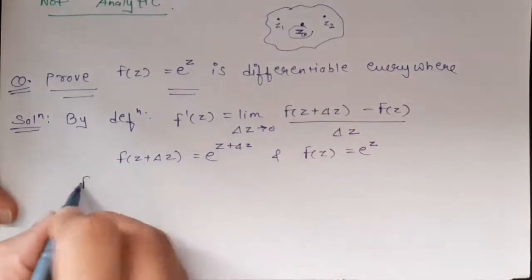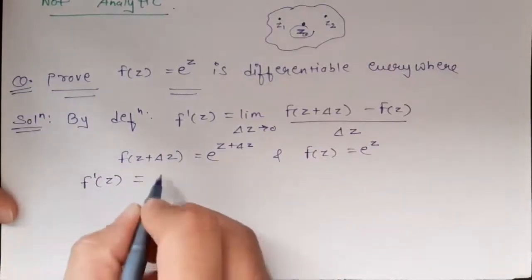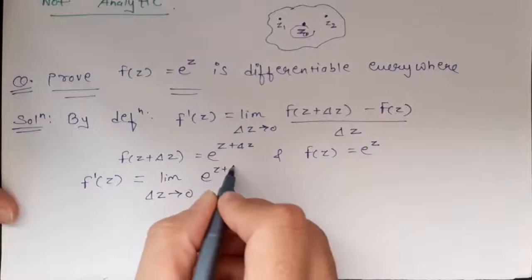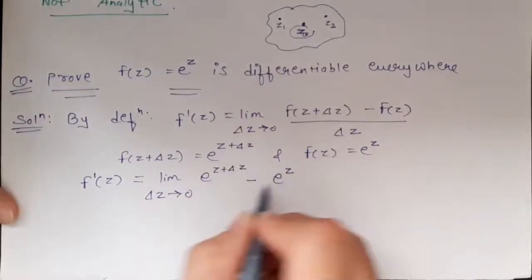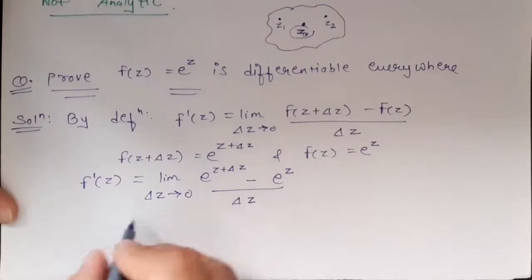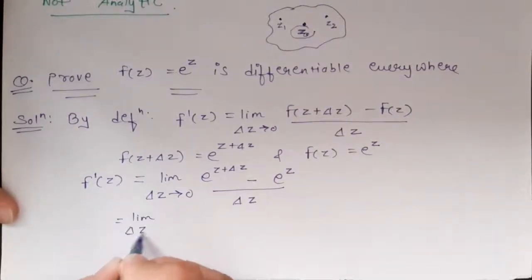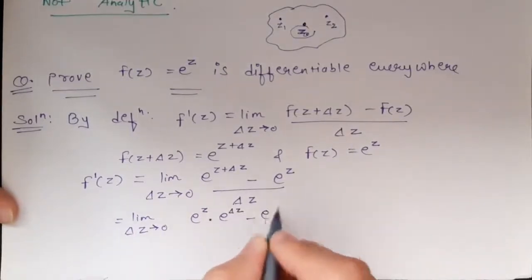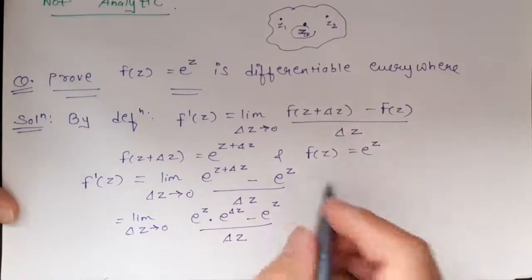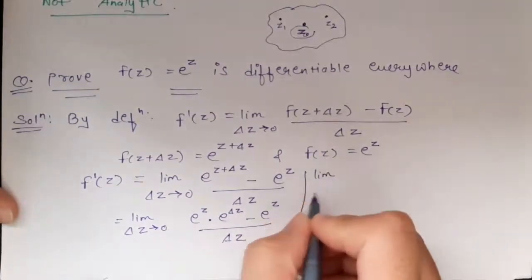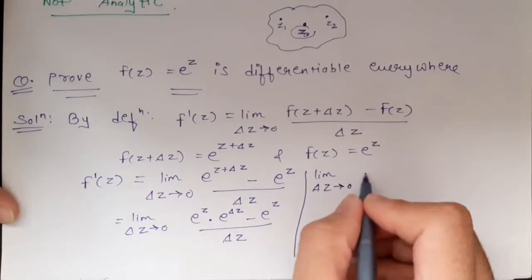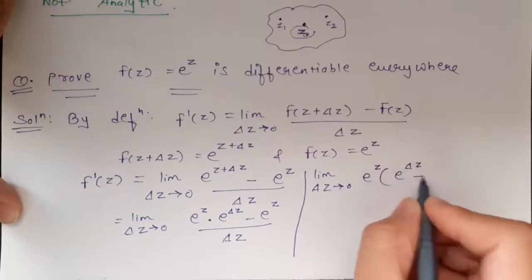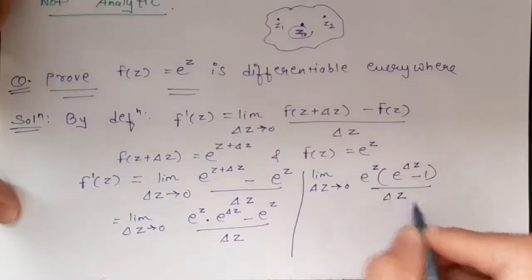Okay, so substituting in the above equation, f dash z is equal to the limit as delta z tends to 0 of (e raised to z plus delta z minus e raised to z) upon delta z. Which is equal to the limit as delta z tends to 0 of (e raised to z into e raised to delta z minus e raised to z) upon delta z. Okay, so taking e raised to z common, we get e raised to z into (e raised to delta z minus 1) upon delta z.